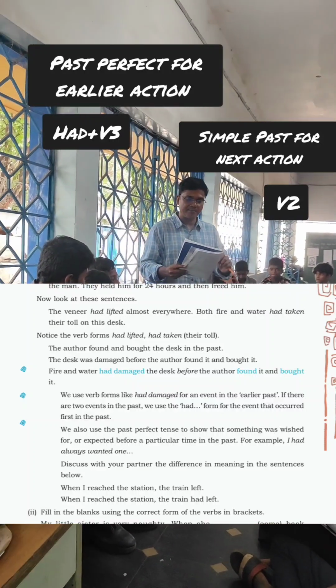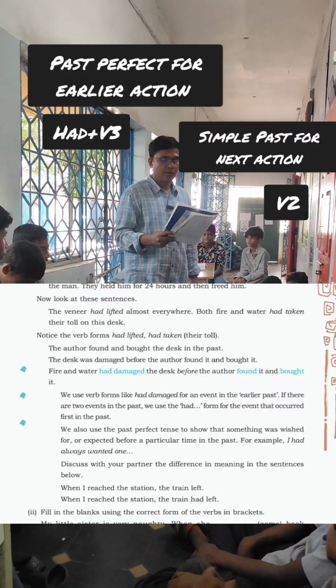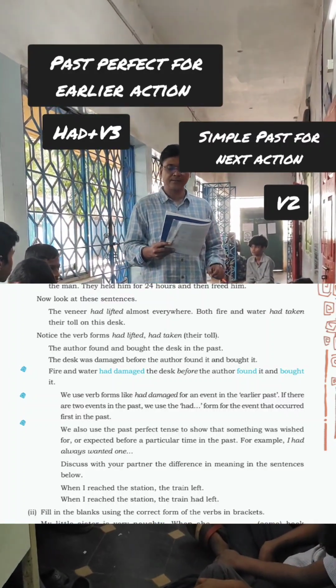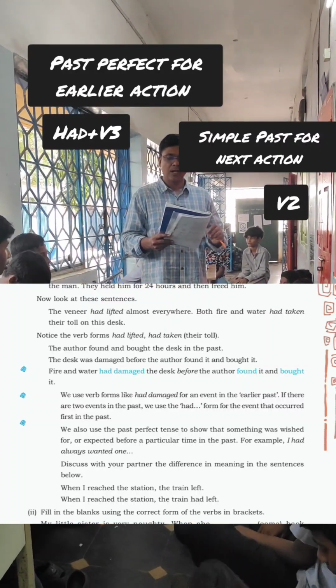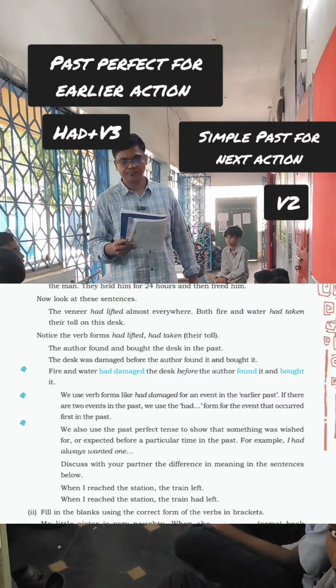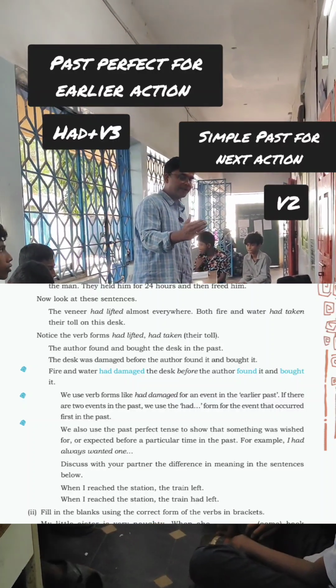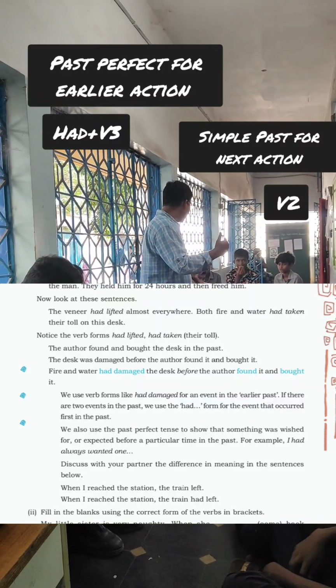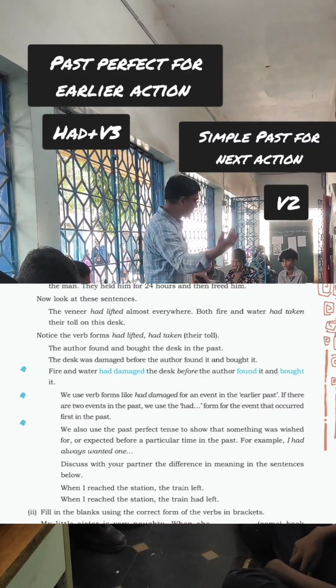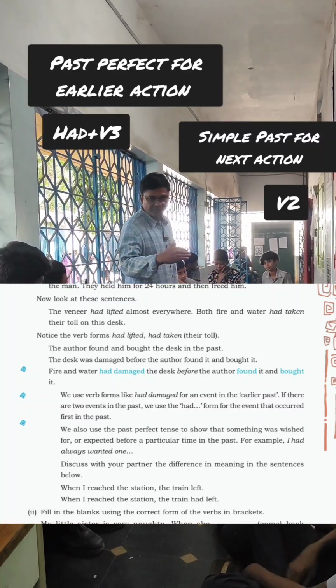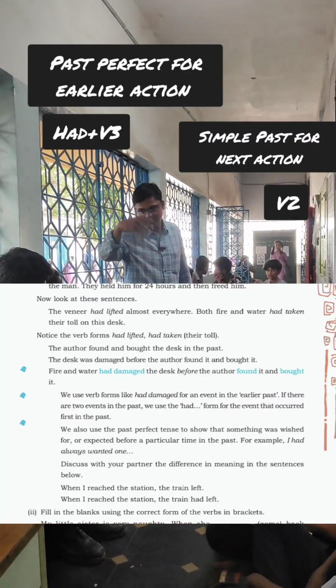The desk was damaged before the author found it and bought it. Which one happened first? Found it or bought it? Found it. First we need to find it, then bought it.